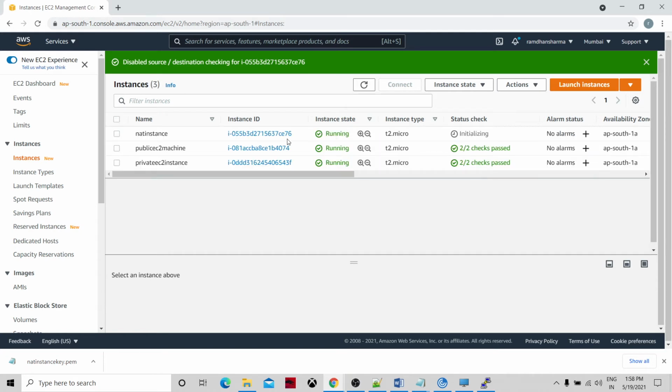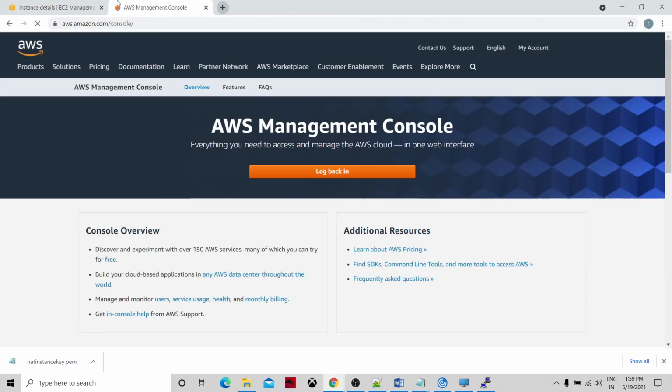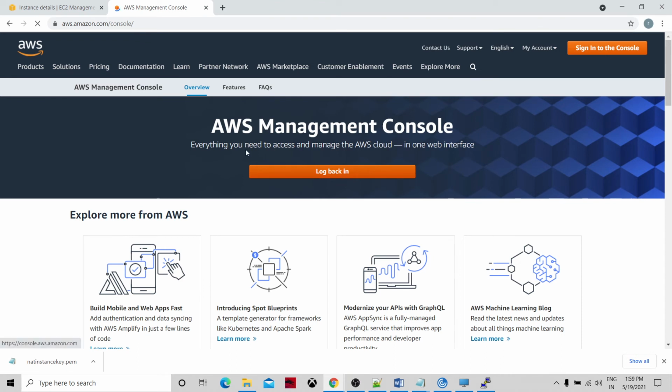So the instance is coming into running state and the status check is initializing. It will take a few minutes to come live. Meanwhile, what we can do is go to the VPC. So our EC2 instance is done. Let's go to the AWS management console, log back in, and go to the VPC dashboard. It's taking a while.